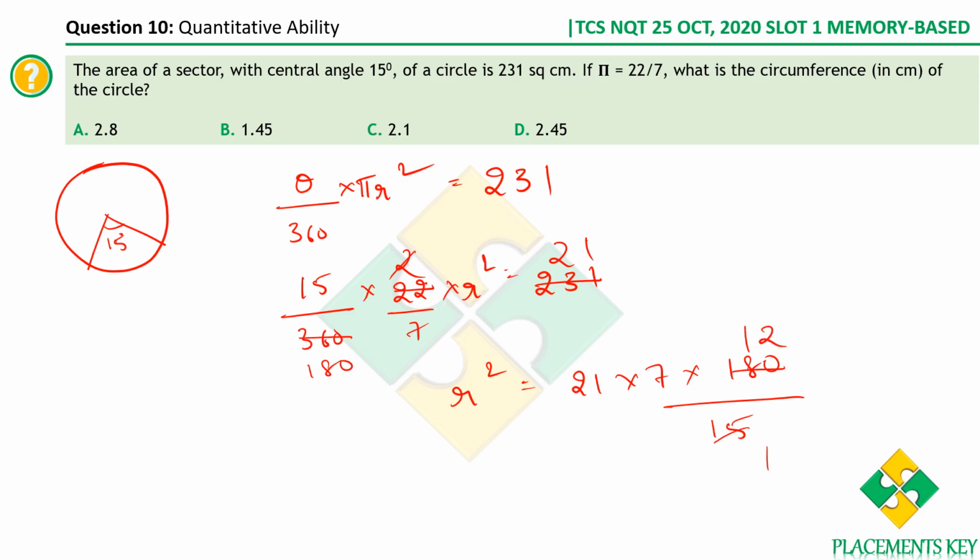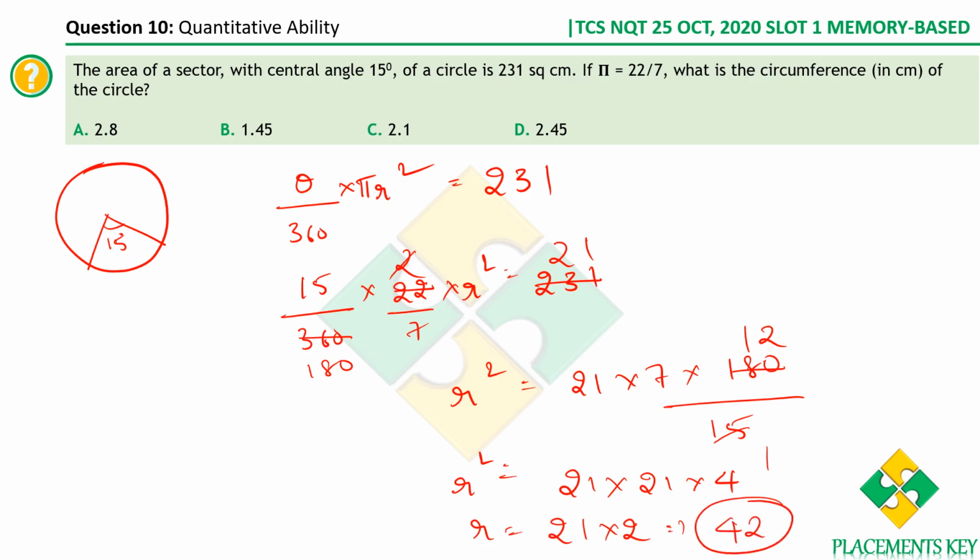21 into 7 into 12. How shall we split this? We can write 21 into 7 into 12 as 21 into 84, and 84 is 21 into 4. So this is the value of r square. So what is the value of r? It is the square root of 21 into 21, which is 21, and the square root of 4 is 2. Therefore, we have got the value of r as 42.